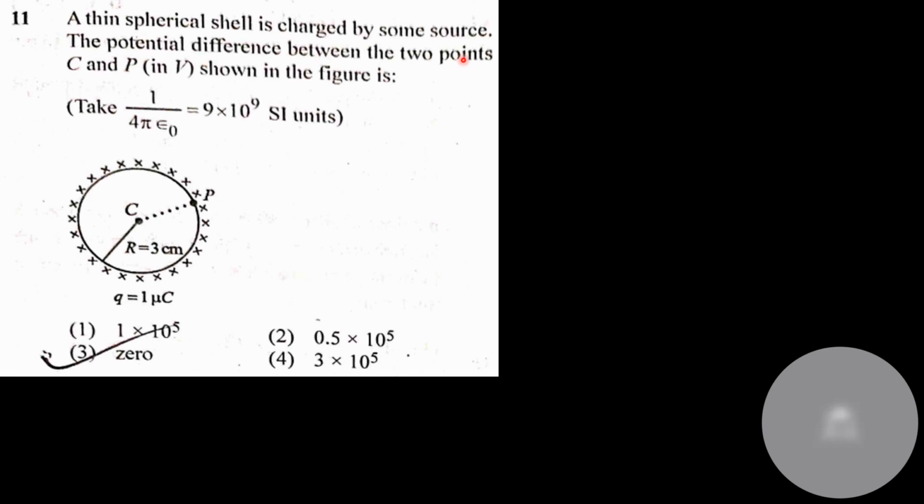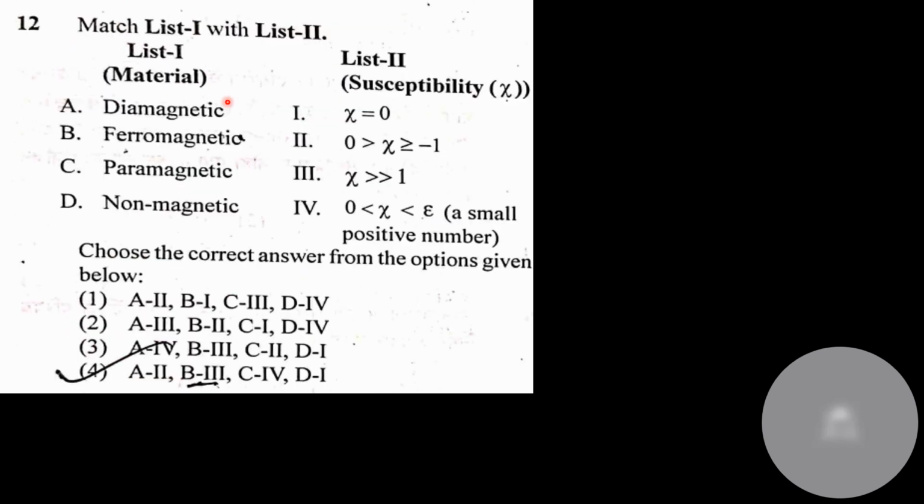Okay, the potential difference between the surface of the shell and the center of the shell is 0, because the electric field inside the shell is equal to 0. Now this question is from the chapter of magnetism. Okay, most of you haven't done magnetism very properly, but how can I guess, or how can I do some tukkabaji out here? Okay, I do know that ferromagnetism is the strongest magnetism.